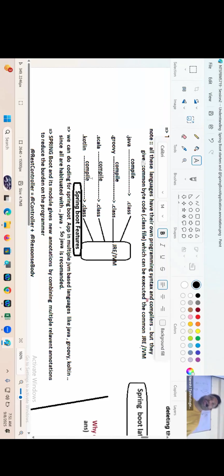No. Why? Are we going to prefer Groovy and Kotlin? No. It's an altogether separate language with a separate syntax. Why would I spend my time on it? Definitely not. Why would I waste my time on it? Definitely not, right? So what do I do? I prefer working with Java because I'm familiar with that.